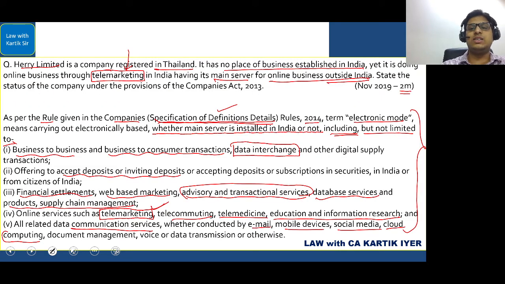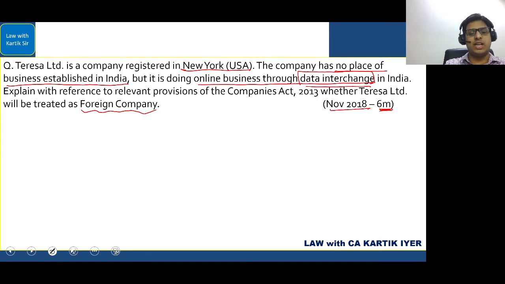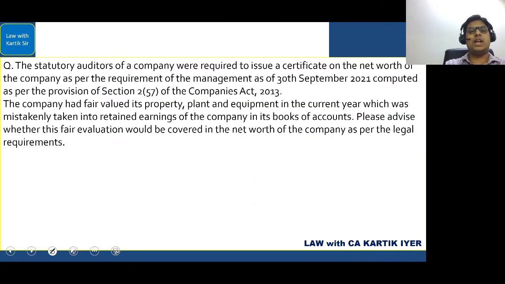Okay. So the main point is whether it is a foreign company. Basically, the answer is yes. It is a foreign company. When a company is incorporated outside India, having a place of business in India, either by itself or through an agent, physically or in electronic mode, and it conducts business activity in India, it is a foreign company. Electronic mode is defined here, and it includes all these areas, which are all covered in electronic mode. So are these companies foreign companies? The answer is yes. Harry Limited, and in the previous question Teresa Limited, both are foreign companies. Okay, come to the next point.